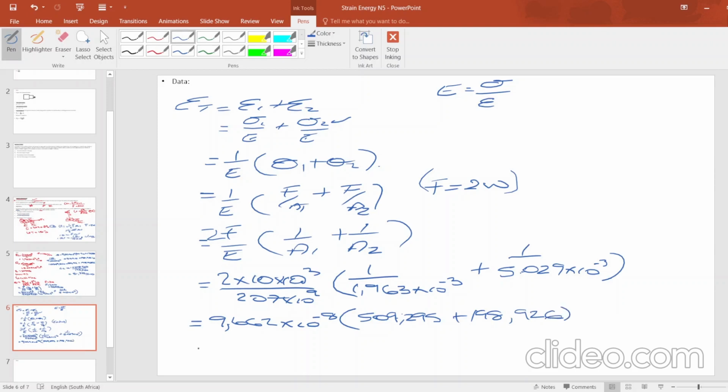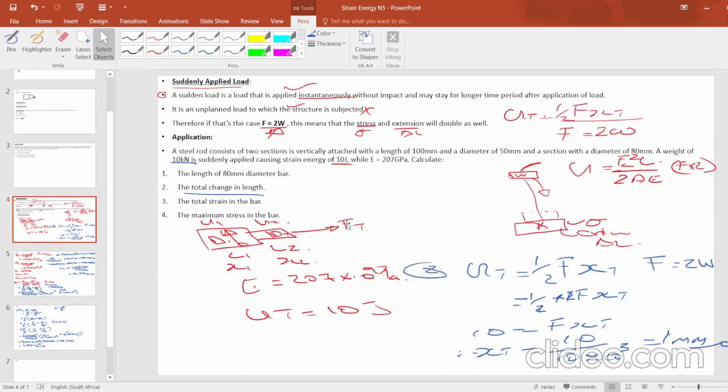Right, then we get our answer as, when we multiply and add the whole thing and remove the bracket, then we get our total strain as, remember, total strain it is the deformation, right, where the energy is stored, 10 times to the power negative 5. Right, this is how you apply and solve the total strain energy. Let's look at the last question there.